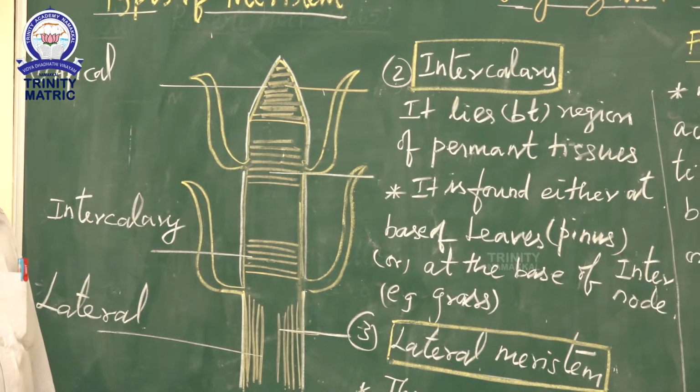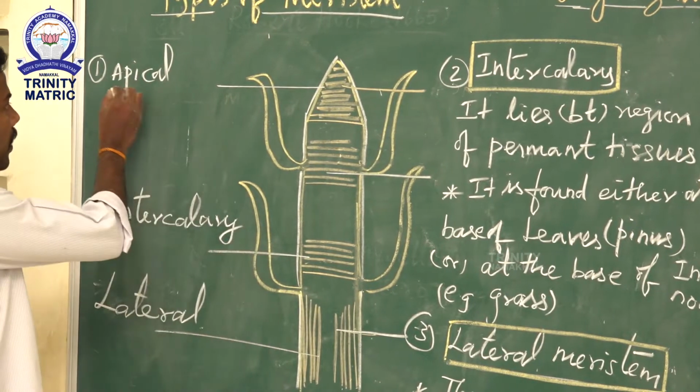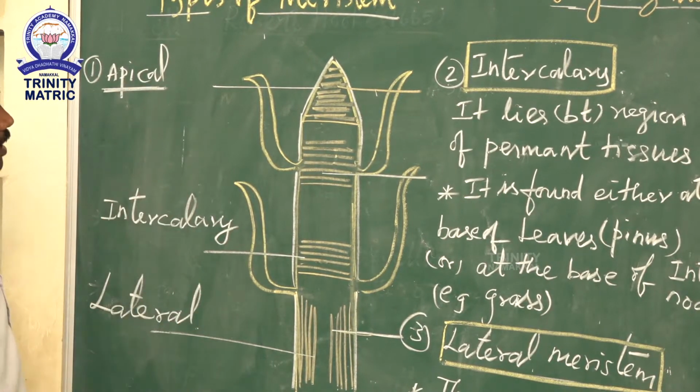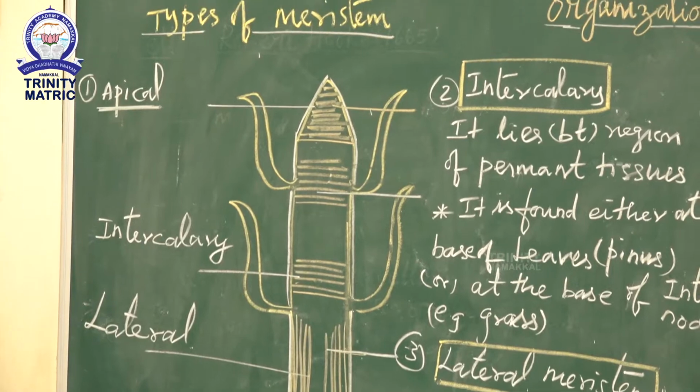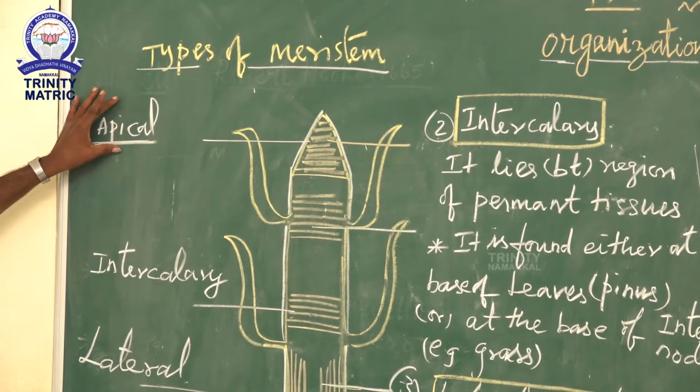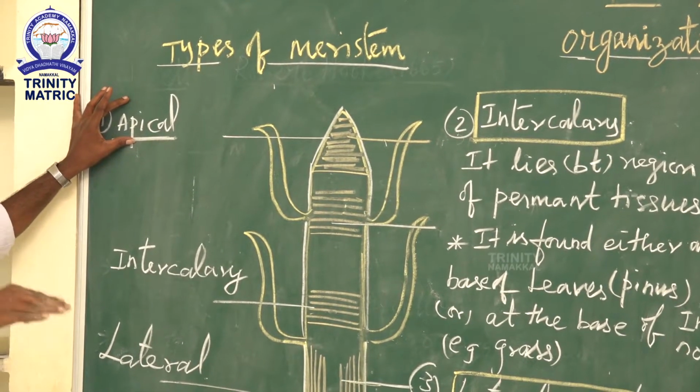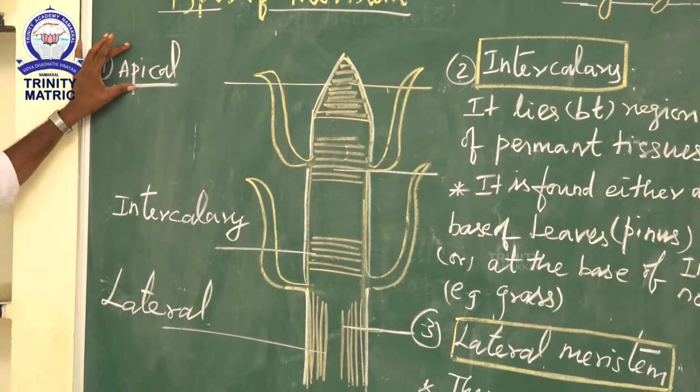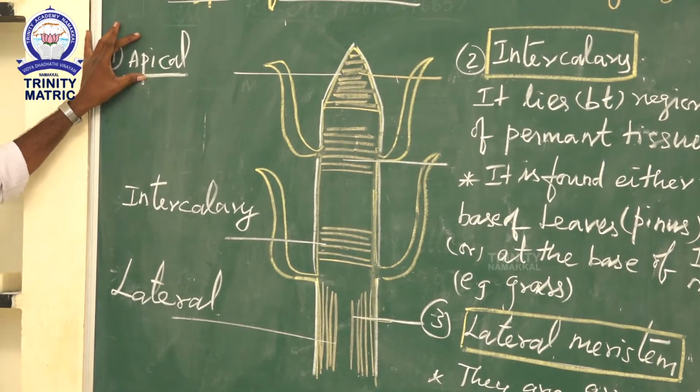The first one, apical meristem. Apical means the end of the shoot tip, the topmost of the plant. The apical meristem is seen at the end of both the shoot tip and root tip. What is the function?